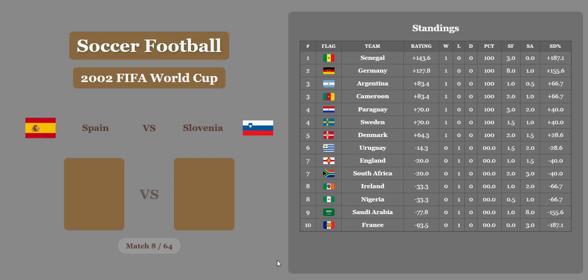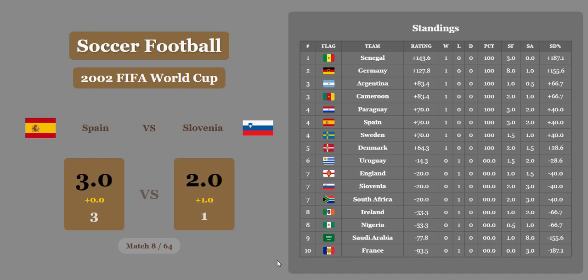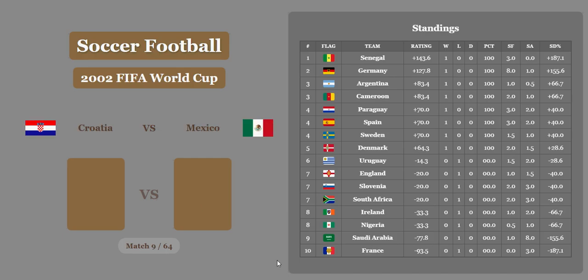Match 8, Spain versus Slovenia, 3-1. Slovenia gets 1 goal for economic difference, but Spain comes out with the win, 3-2. They're going to be tied in 4th with 2 other countries. Off to a decent start with a rating of 70.